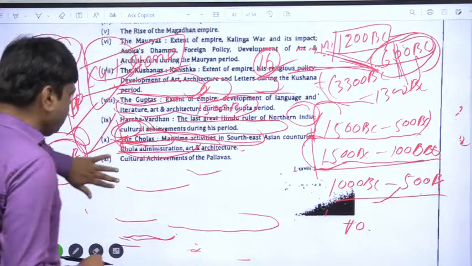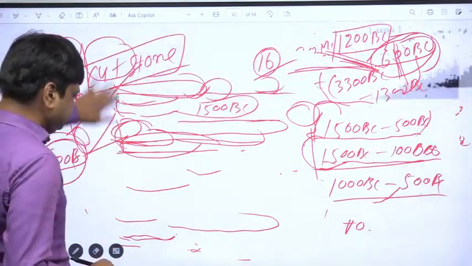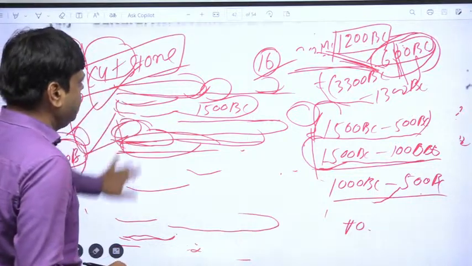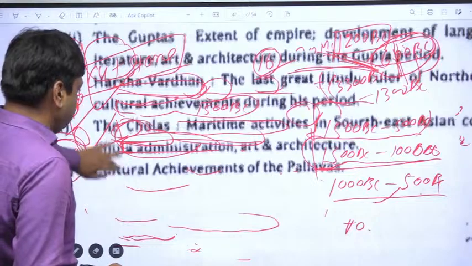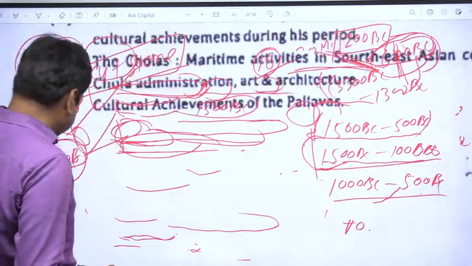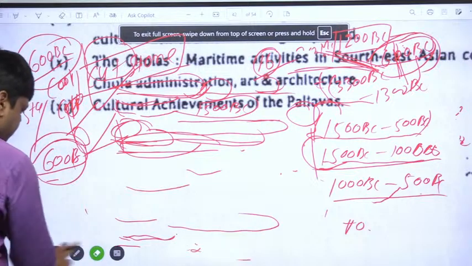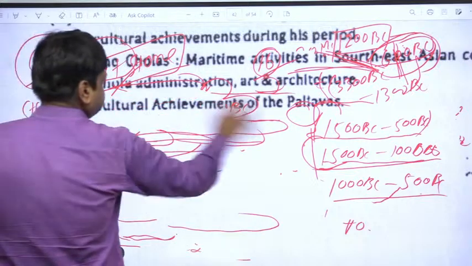Okay, now come to the medieval period. So now medieval history. We will read about medieval history.